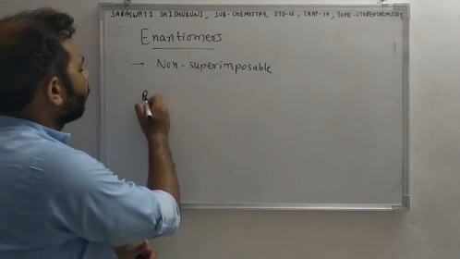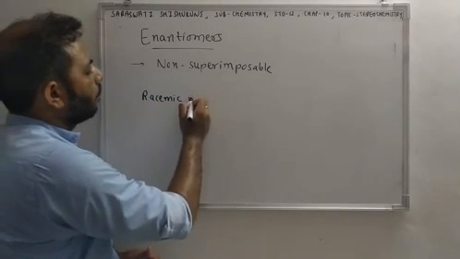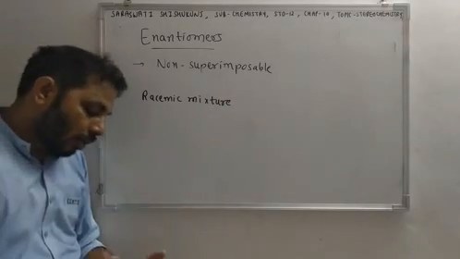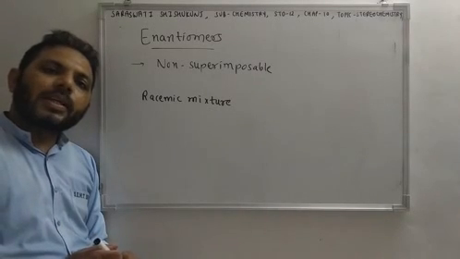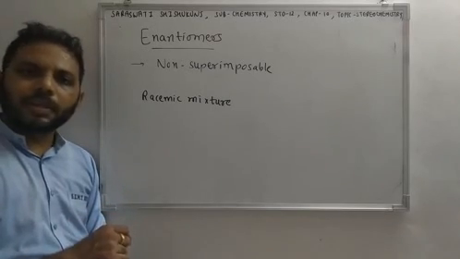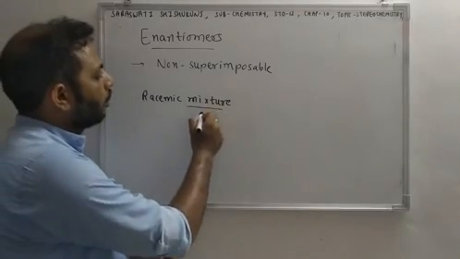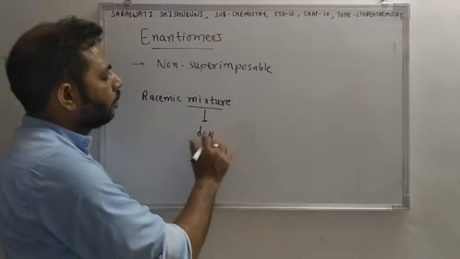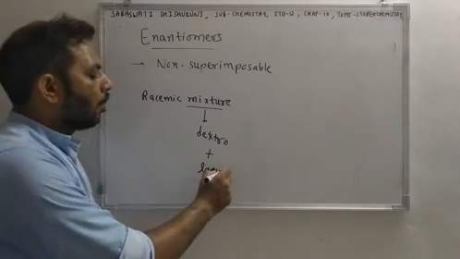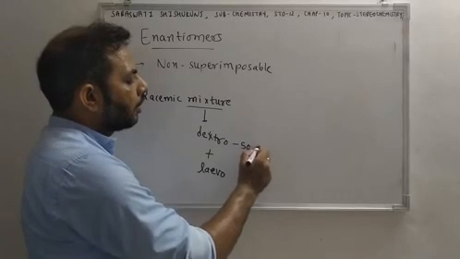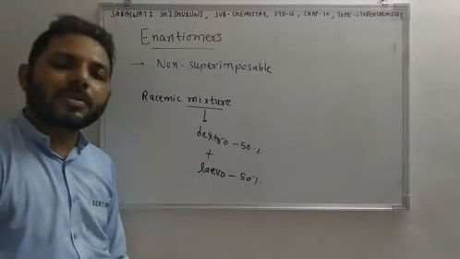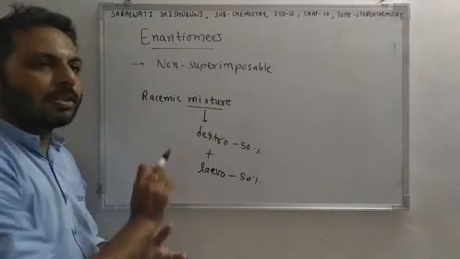Next definition is racemic mixture. What is that? We have seen that if light is rotating in right direction, it is dextrorotatory. If light is rotating in left direction, it is levorotatory. So the mixture which is having a combination of dextro and levo, 50% dextrorotatory and 50% levorotatory compounds, is known as racemic mixture.